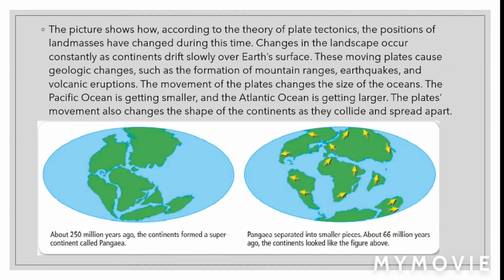The picture shows how, according to the theory of plate tectonics, the positions of land masses have changed during this time. Changes in the landscape occur constantly as continents drift slowly over Earth's surface. These moving plates cause geologic changes, such as the formation of mountain ranges, earthquakes, and volcanic eruptions. The movement of the plates changes the size of the oceans. The Pacific Ocean is getting smaller and the Atlantic Ocean is getting larger. The plates' movement also changes the shape of the continents as they collide and spread apart.